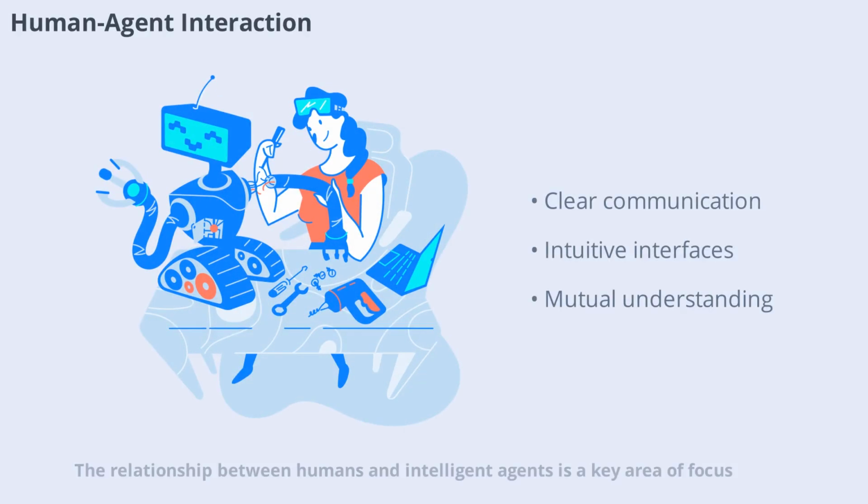The relationship between humans and intelligent agents is a key area of focus. Effective human-agent interaction requires clear communication, intuitive interfaces, and mutual understanding. As agents become more advanced, designing systems that work seamlessly with people will be critical for maximizing their benefits.